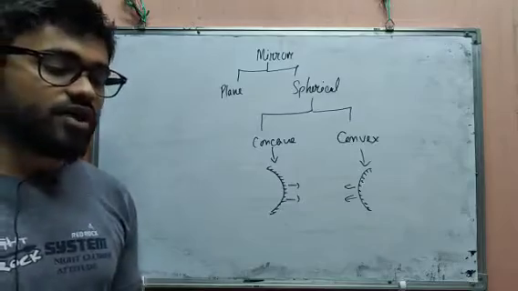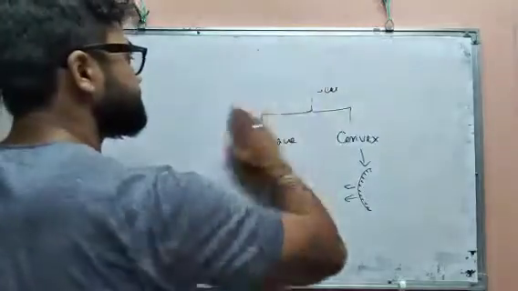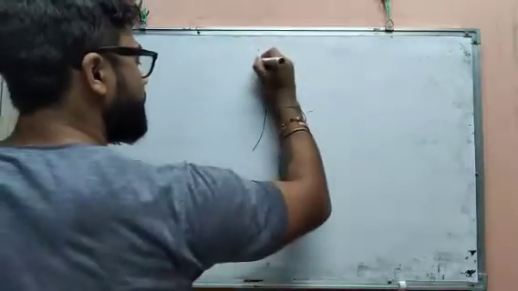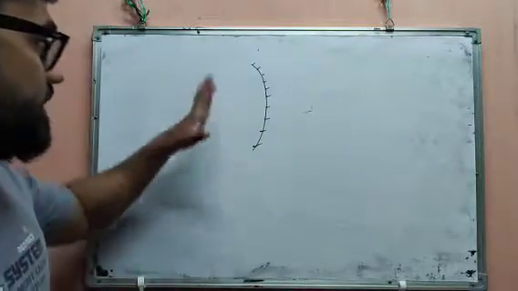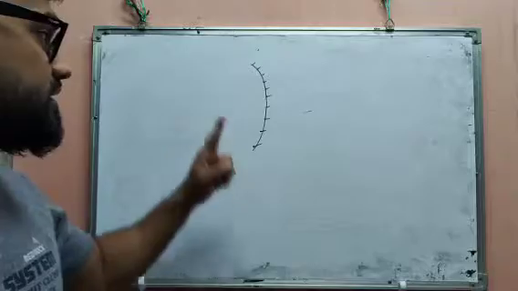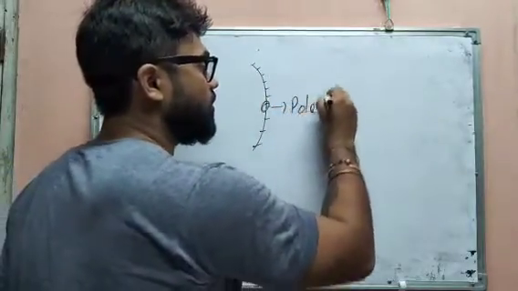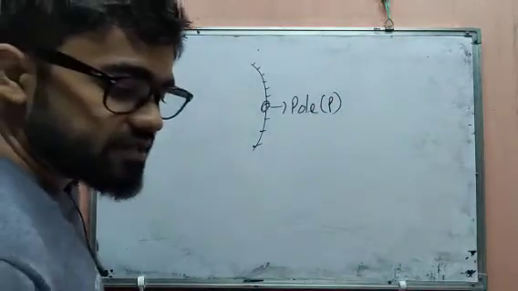Okay. So now we are going to learn about some parts which can be found in a mirror. The first part is what? It is a concave mirror. So this concave mirror has a midpoint. This is the midpoint, and this is considered as the pole, and this is denoted by what? Capital P. Okay. Then next we have the center of curvature.